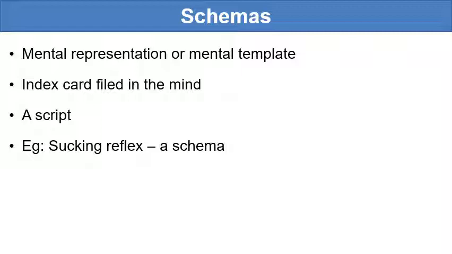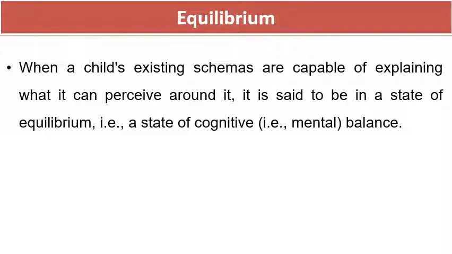Second is equilibrium. So what is equilibrium? When a child's existing schemas are capable of explaining what it can perceive around it, it is said to be in a state of equilibrium. So once the schemas are well developed, we can say it is in a balanced stage, or a cognitive state.